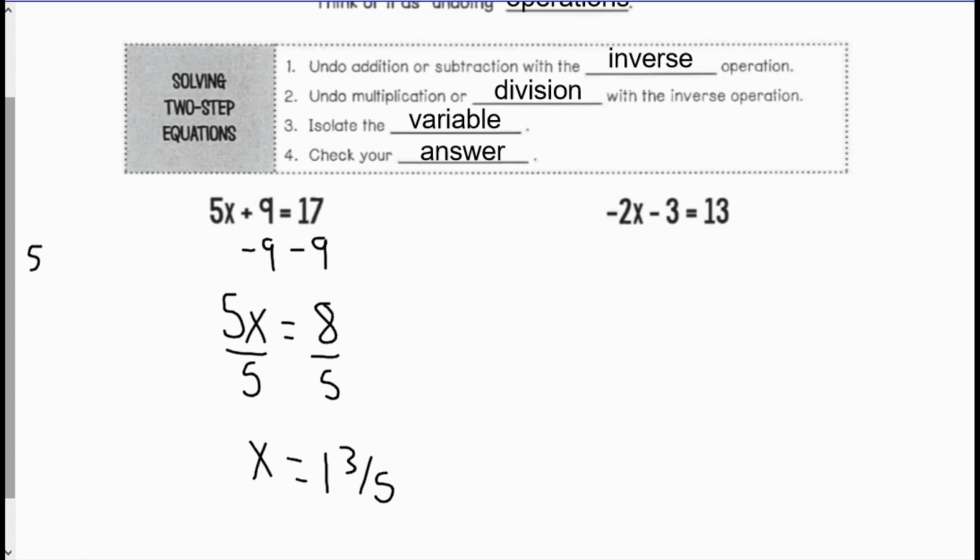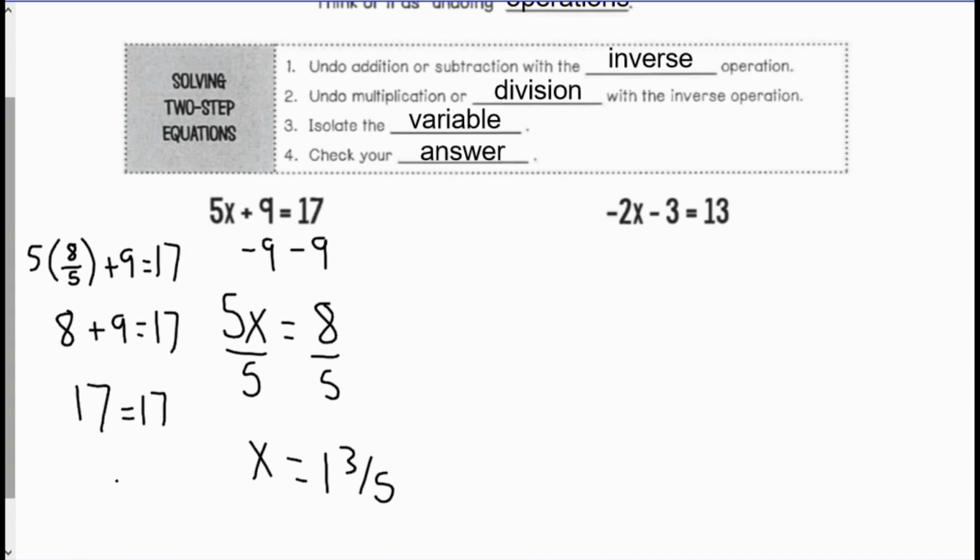So 5 times 8 fifths, which is 1 and 3 fifths, plus 9 should equal 17. 5 times 8 fifths is 8, plus 9 equals 17. 8 plus 9 is 17, so 17 equals 17, and that works. So I know my variable is 1 and 3 fifths.